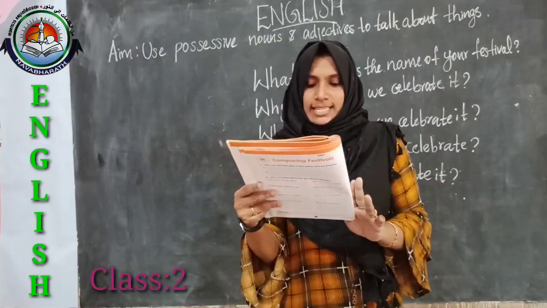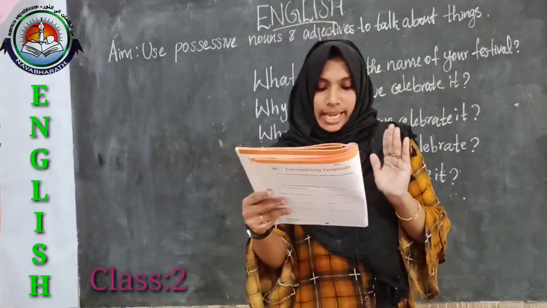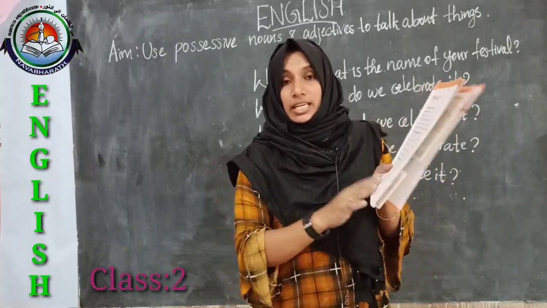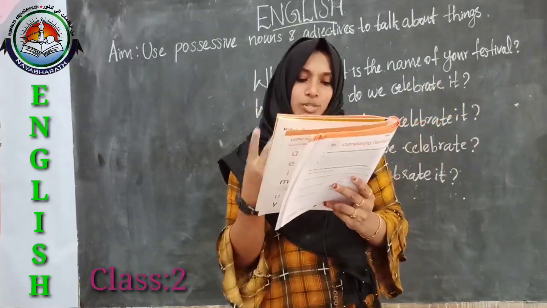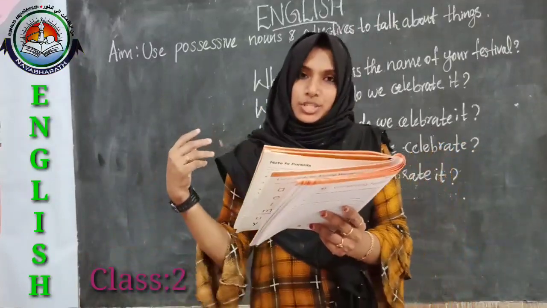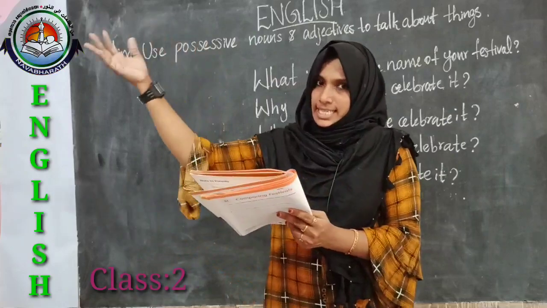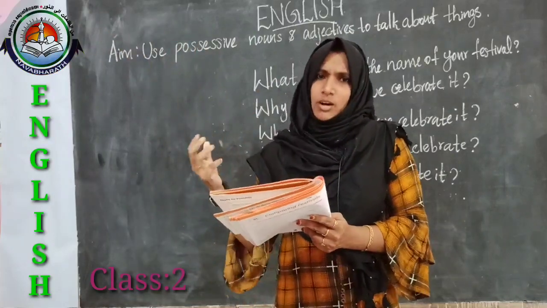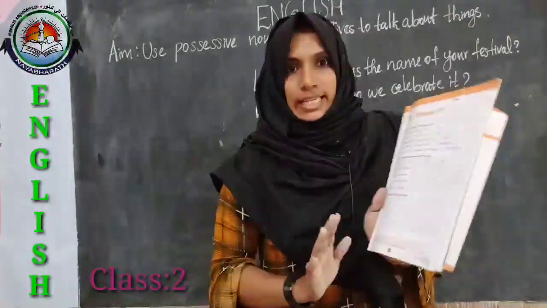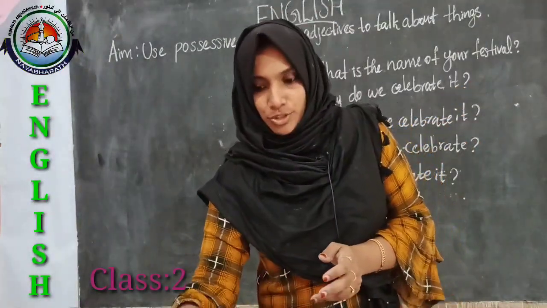So make sentences with the given words. A, our, and B, their. Our and their. So here you have to make two sentences with the given words. So this is our house. Like that you can make, and their, yes, that is their house or their bag or their box. Anything you can write like this. So dears, let's move to our practice questions.